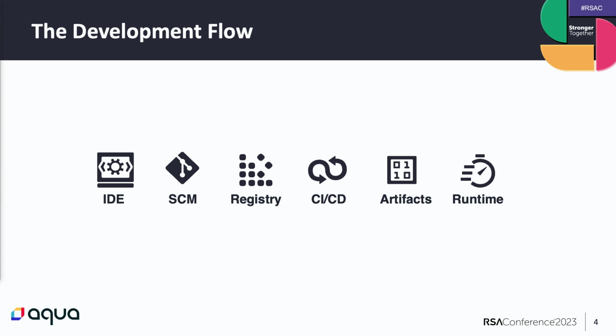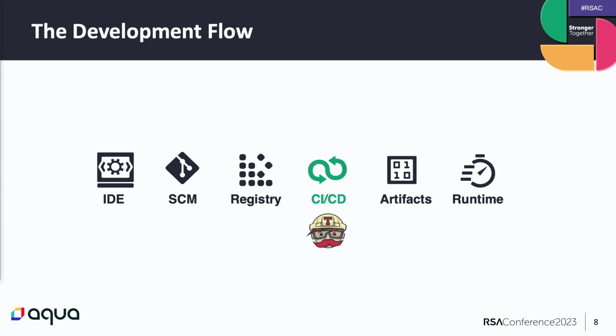We'll show you today research we've conducted in each one of the phases, starting with the IDE phase. This phase includes all the attacks on the platform where the developer writes his code. It can be VS Code, Sublime, and IntelliJ. Then we'll move on to the SCM phase. This phase includes all the attacks on where the organization stores their code. It can be GitHub, GitLab, and Bitbucket. Then we'll move on to the registry phase. This phase includes all attacks on the platform where we consume our dependencies from. It can be PyPI and NPM.